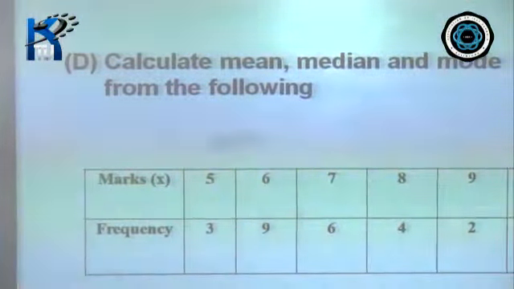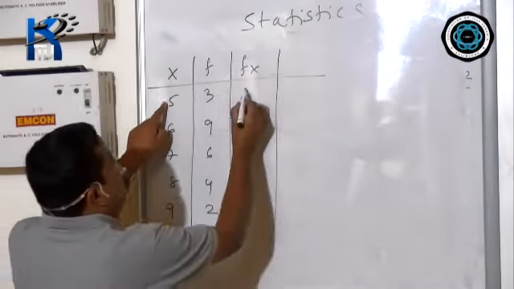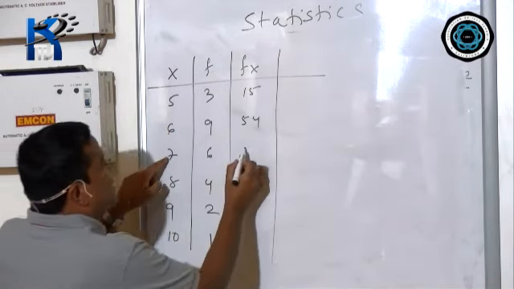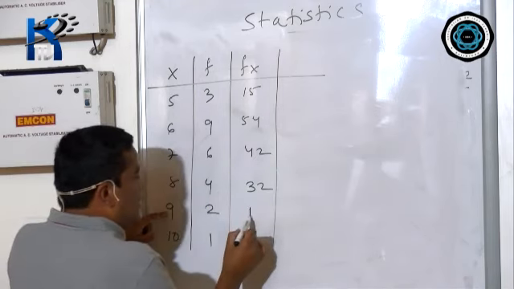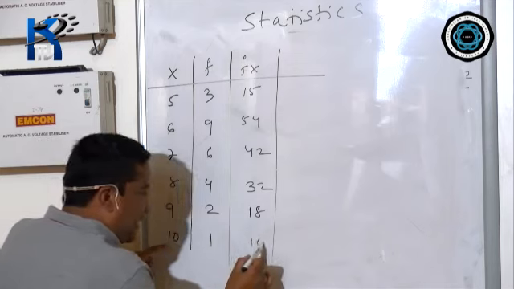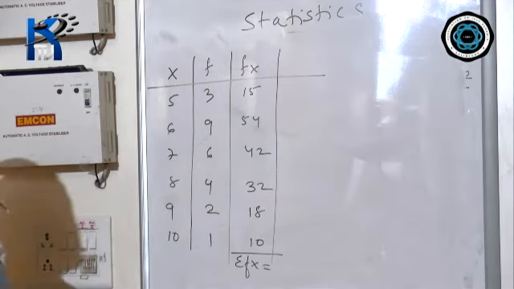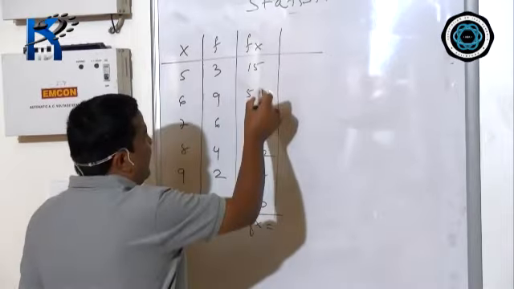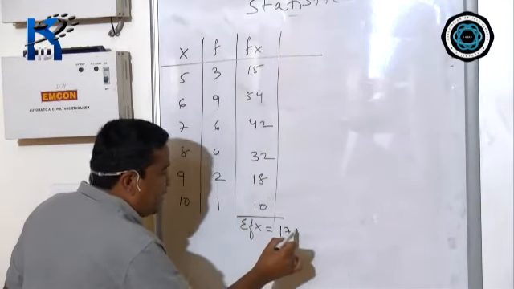So for mean, the next column will be fx. Simply you have to multiply f and x. 5 3s are 15, 6 9s are 54, 7 6s are 42, 8 4s are 32, 9 2s are 18, 10 1s are 10. After that, write sigma fx, or summation fx, which means you have to add everything. If you add it, you'll get 171.